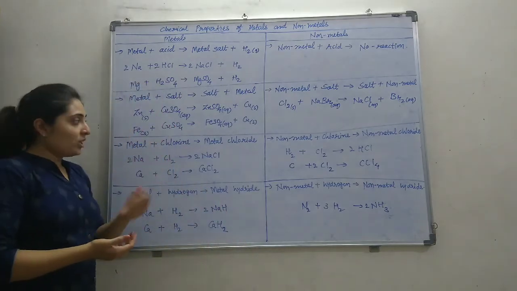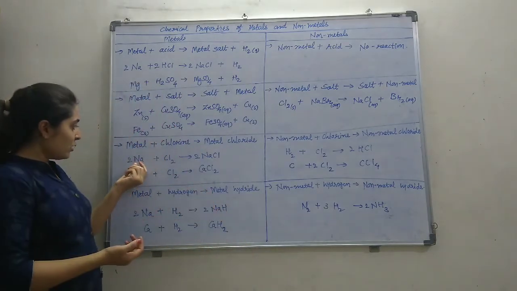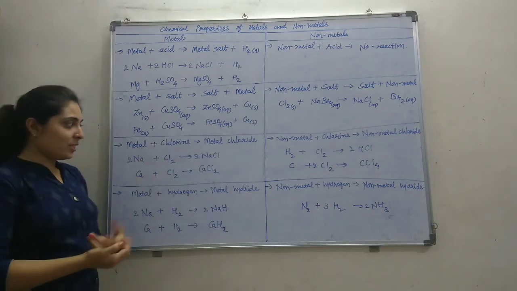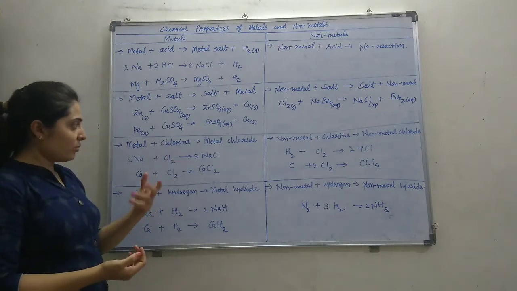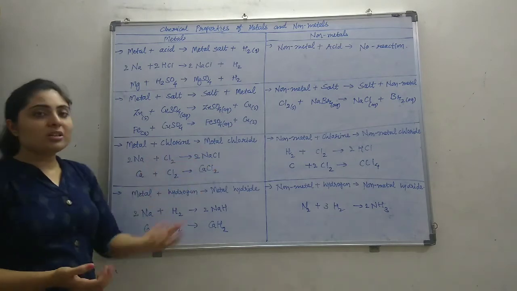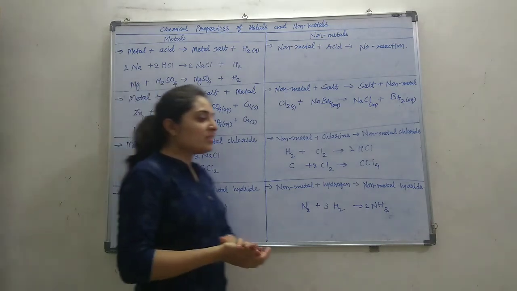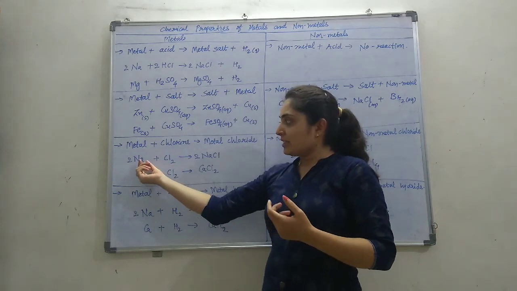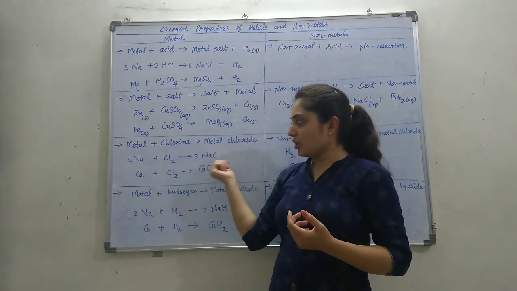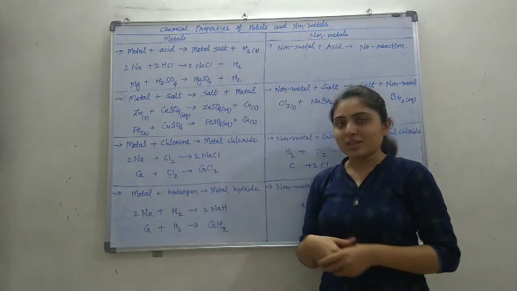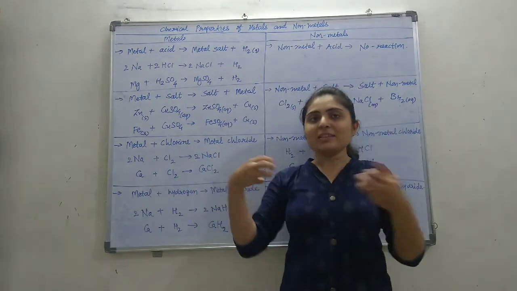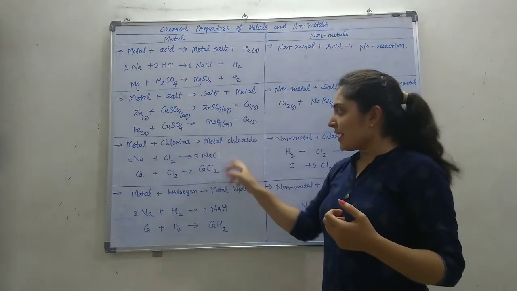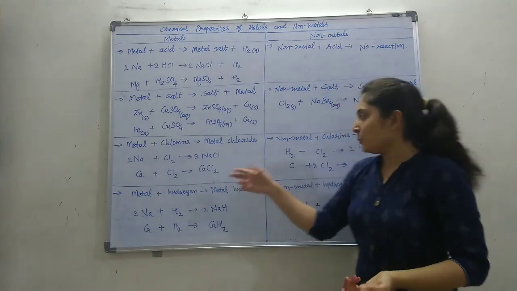Further, metal plus chlorine gives metal chloride, like sodium plus chlorine gives NaCl, calcium plus chlorine gives CaCl2, calcium chloride. This makes sodium chloride and calcium chloride, and this is an ionic bond. This reaction takes place between the positive sodium ion and the negative chlorine ion. Calcium is a positive ion, chlorine a negative ion. So with the ions, they are making chloride compounds, the ionic compounds that we will learn further.